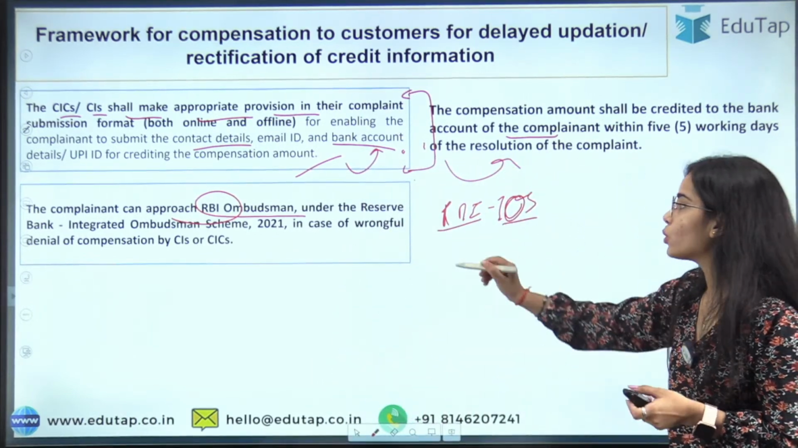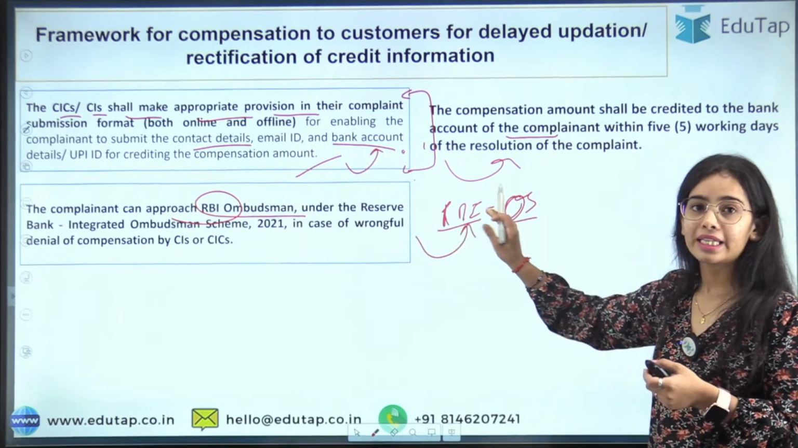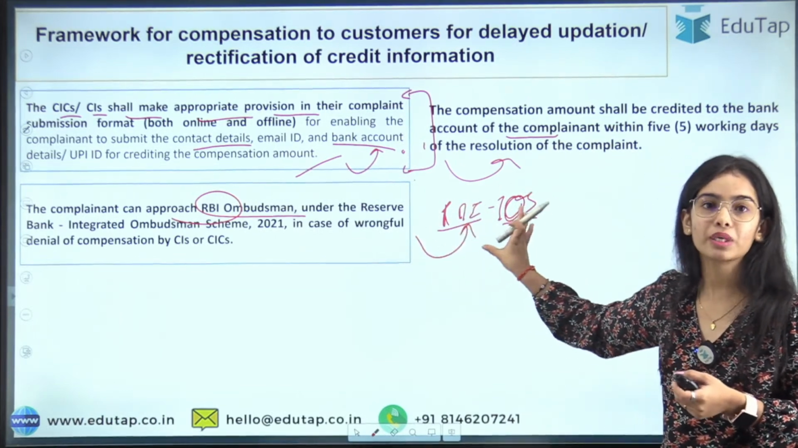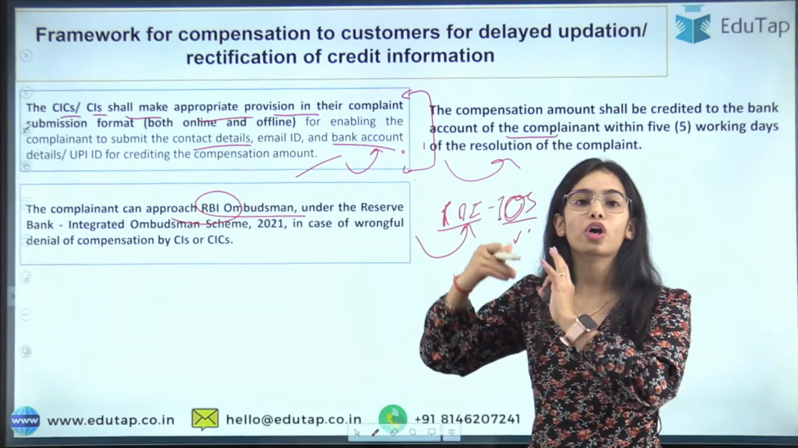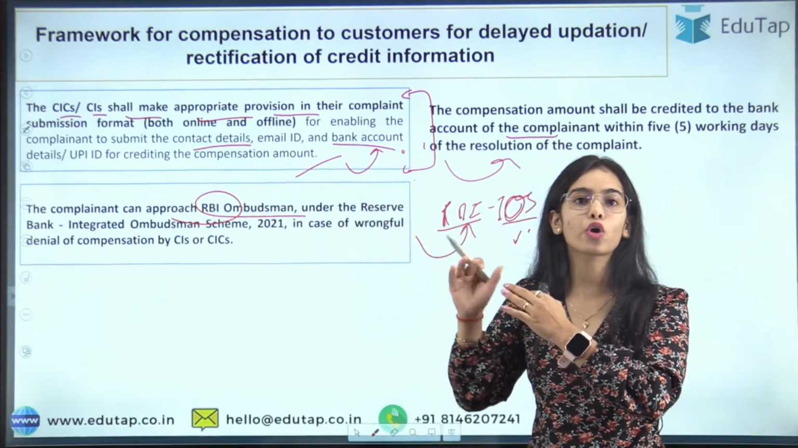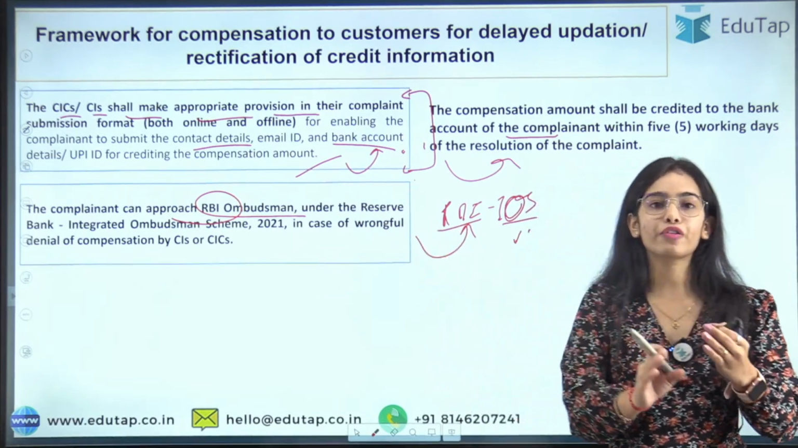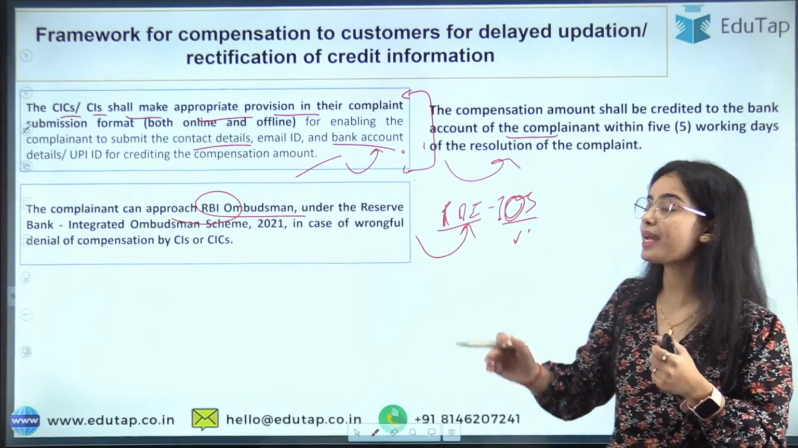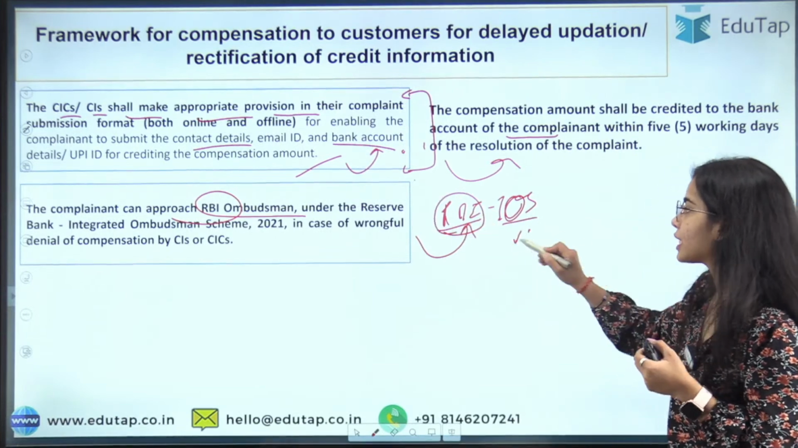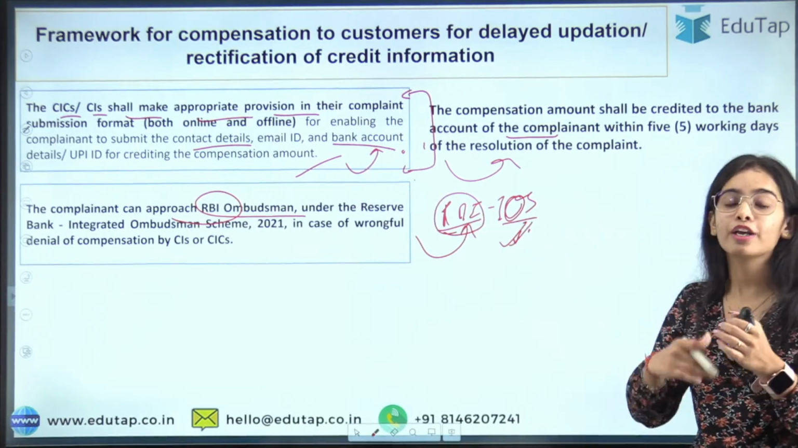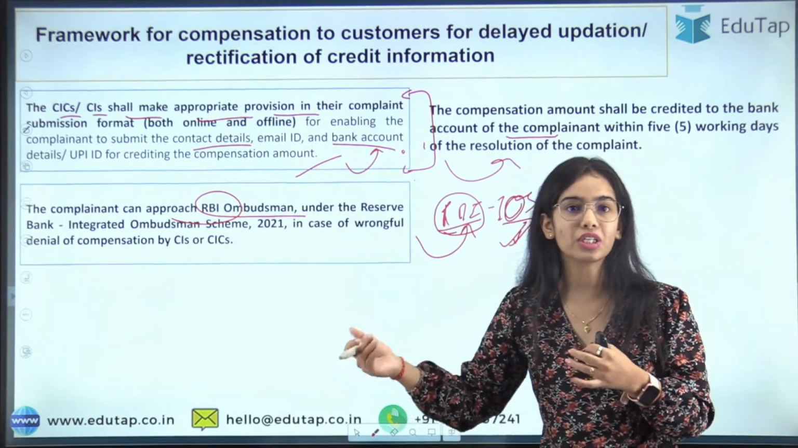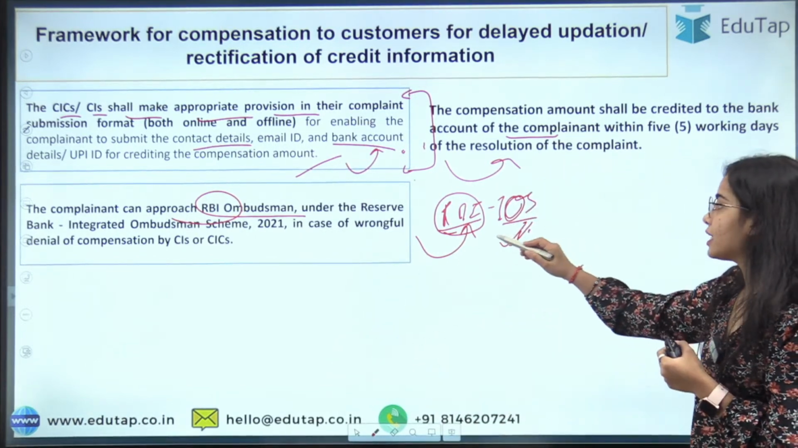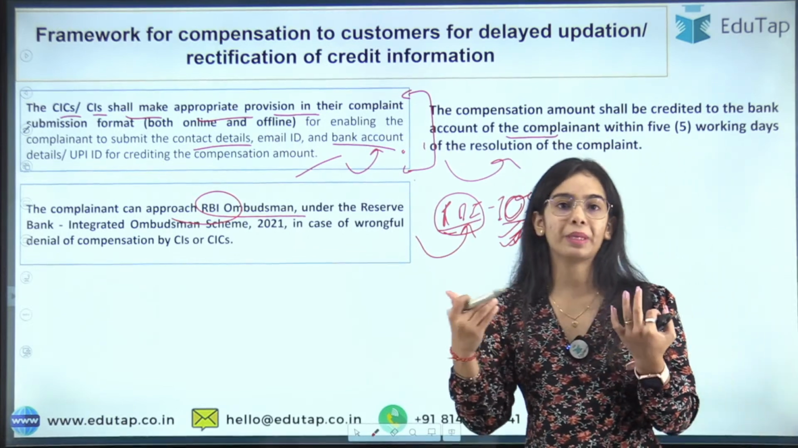Okay, so you can go to the Reserve Bank of India. The Reserve Bank of India has the ombudsman scheme, under which if the credit institutions are not hearing your complaints, the Reserve Bank of India will receive the complaint from you. Okay, so under the Reserve Bank of India there is the integrated ombudsman scheme. If you have a complaint regarding the bank or the NBFCs or any of the digital transactions and such, under the integrated ombudsman scheme your complaint will be resolved.